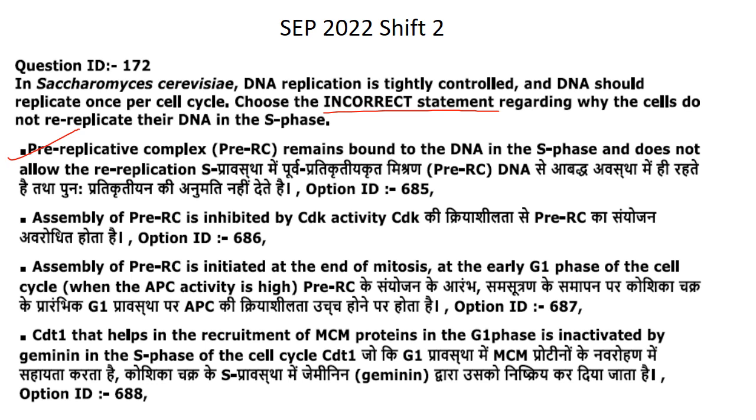Coming to year September 22, shift to question paper. In Saccharomyces cerevisiae, DNA replication is tightly controlled and DNA should replicate once per cell cycle. Choose the incorrect statement regarding why cells do not replicate their DNA in the S phase. Pre-replicative complex remains bound to the DNA in S phase and does not allow the re-replication. That itself is incorrect. So your answer is option 1.